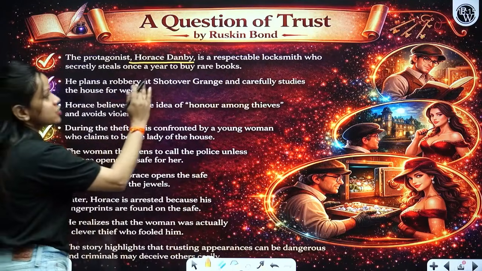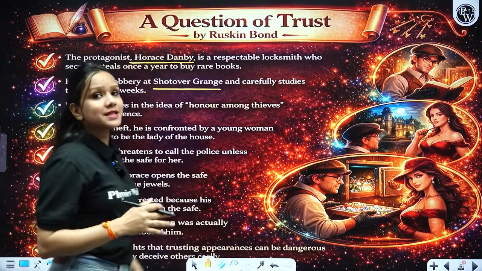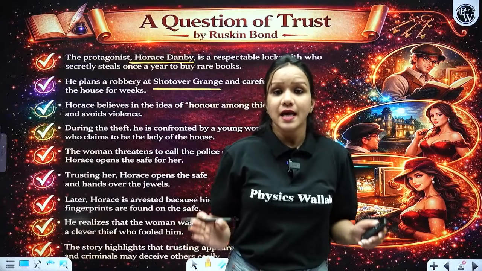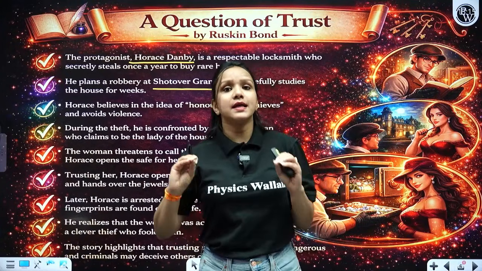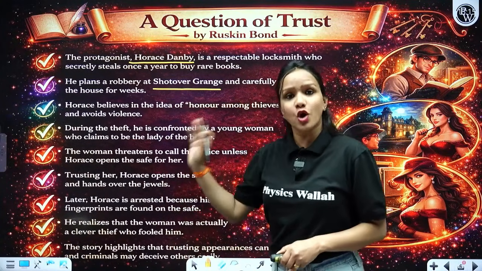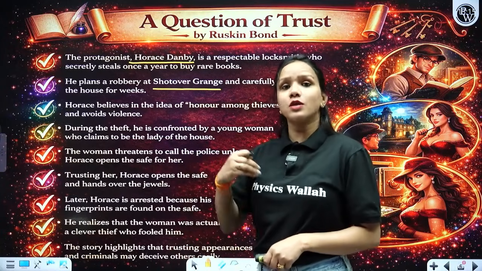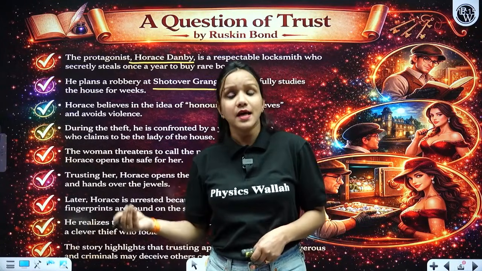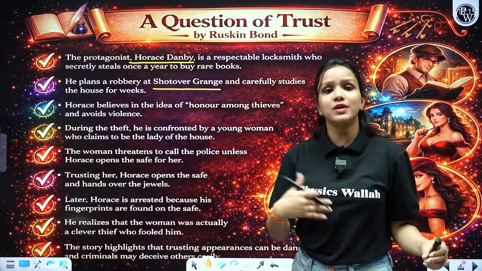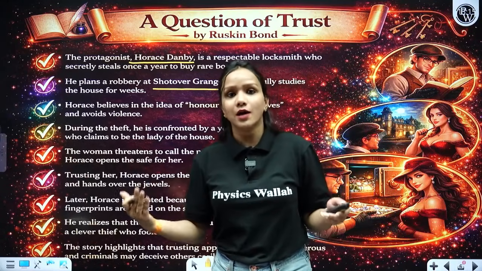Then he plans a robbery at Shotover Grange and carefully studies all the details of the house. Just because there was an article in a newspaper about this villa, Shotover Grange, and all the minute details were mentioned in that article. So he read all the details very minutely and carefully and planned his robbery accordingly.